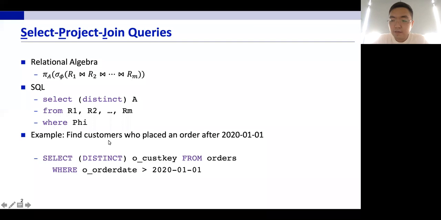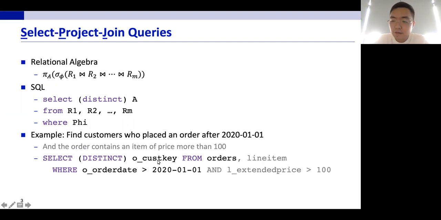For example, in a TPC-H-like query, if we would like to find all the customers who placed an order after a certain date, we may issue a query like select the customer key from the orders table where the order date is larger than the given date. If we further require that this order must contain an item whose price is more than 100, then we'll have to join with the line item table and add another selection predicate.